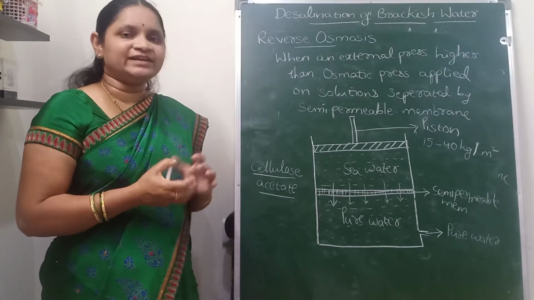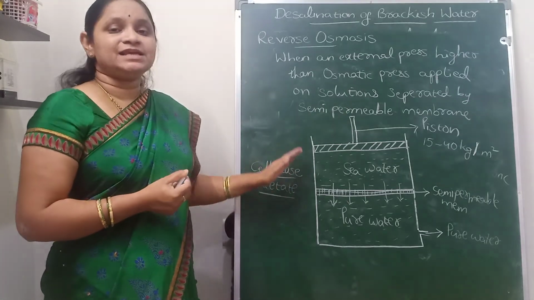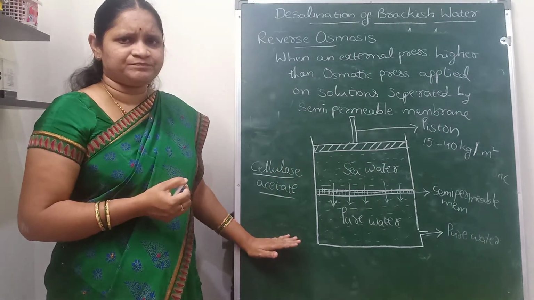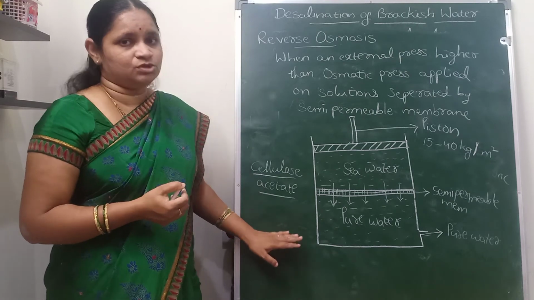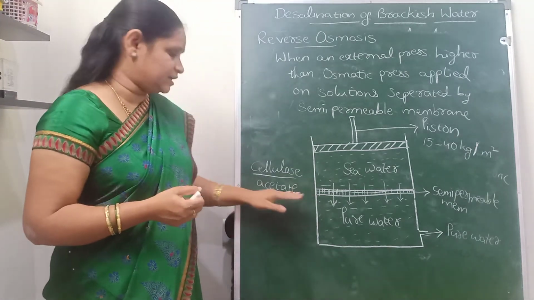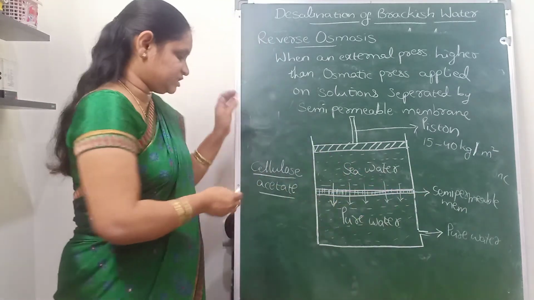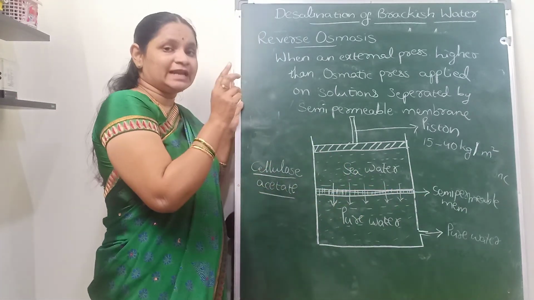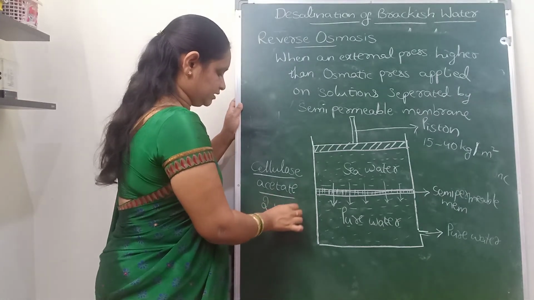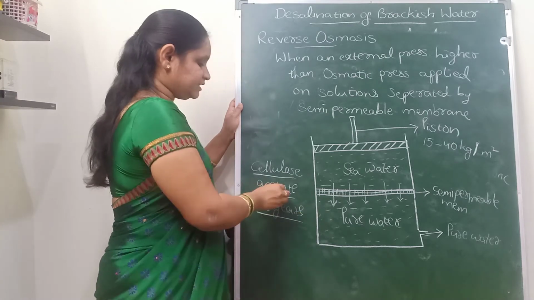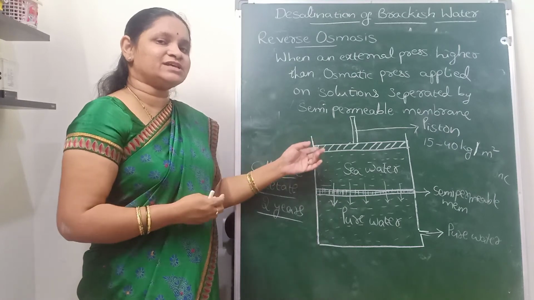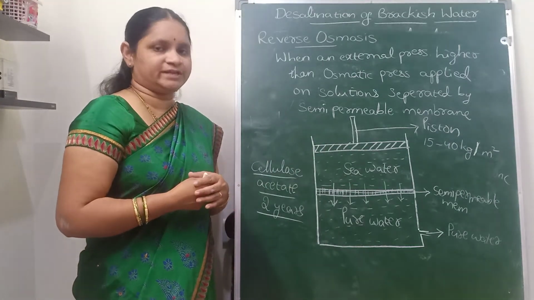So the advantage of this technique is that it is very simple, easy to construct and very convenient to use also. This technique uses the semi-permeable membrane made of cellulose acetate. The lifespan of this cellulose acetate layer is 2 years, and after 2 years this layer will be replaced with a fresh one, so that we can again reuse the same reverse osmosis unit.